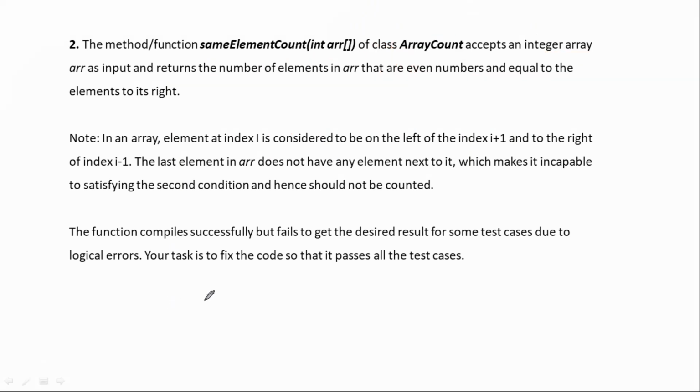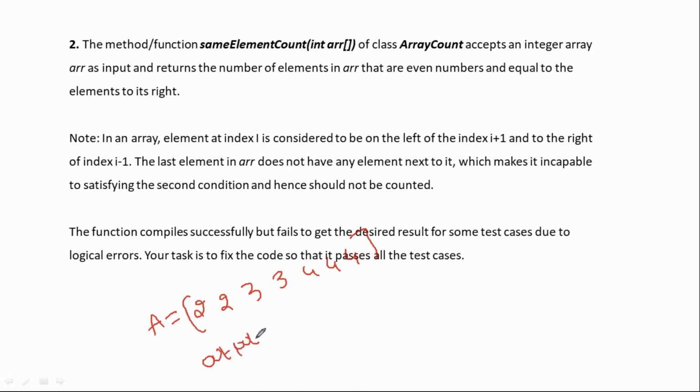Let's take this input: 2, 2, 3, 3, 4, 4, 4. As per the problem statement, what is the output for this?